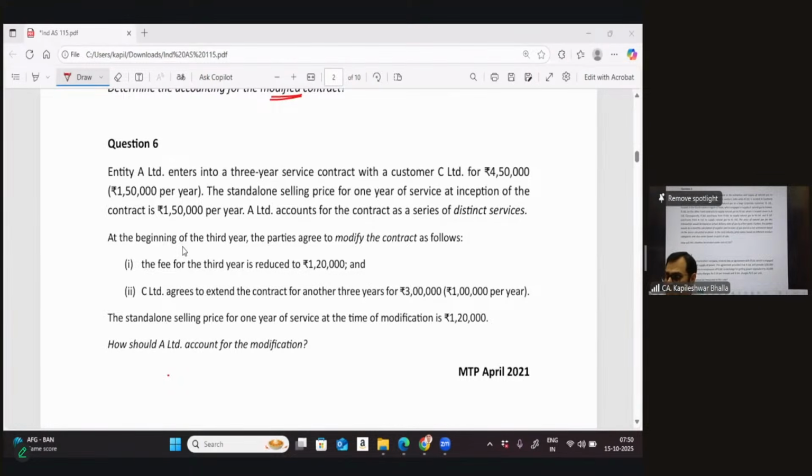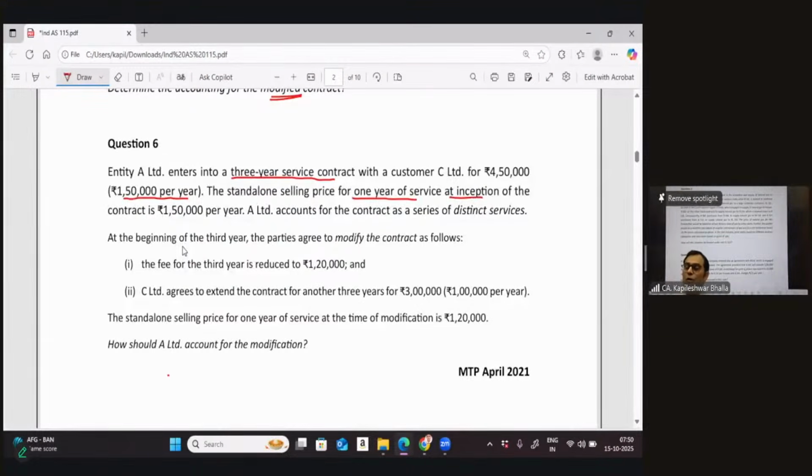It says entity A enters into a 3-year service contract with a customer for 4,50,000, which is 1,50,000 per annum. The standalone selling price for 1-year service at the inception of the contract is also 1,50,000. But I think that does not make a difference to me.